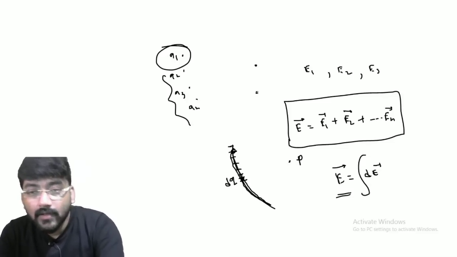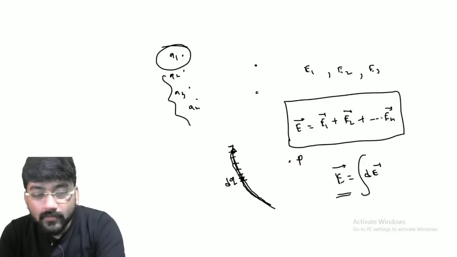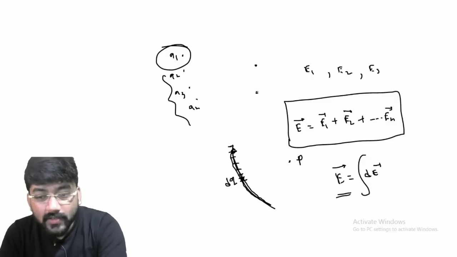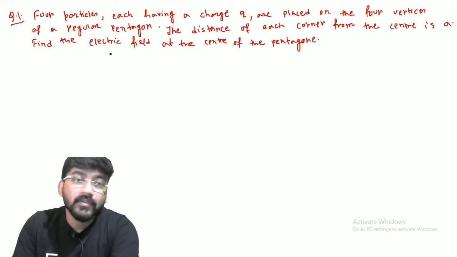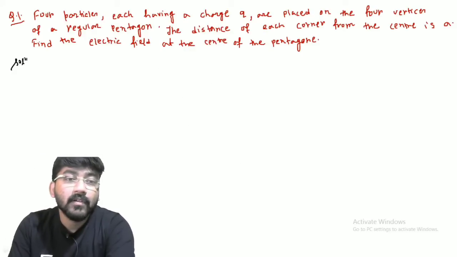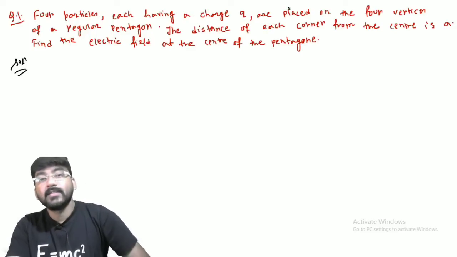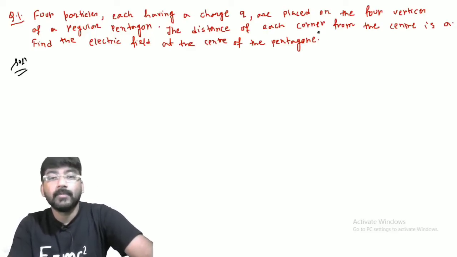Now let me apply one problem for discrete charge distribution, and in the next class I will discuss continuous charge distribution also. Okay, so read this. Four particles each having a charge q are placed on four vertices of a regular pentagon.